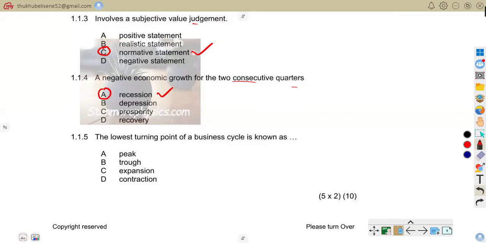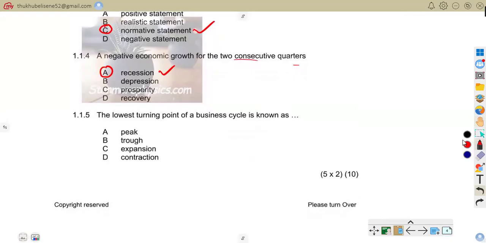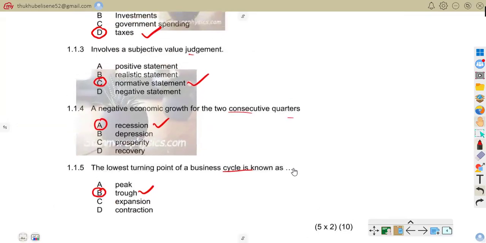Now let us move on to 1.1.5. The lowest turning point of a business cycle is known as peak, trough, expansion, contraction. The correct answer there is B, trough. We know that is the lowest point in the business cycle, for example, when unemployment is very high during a recession. So now let us move on, people.